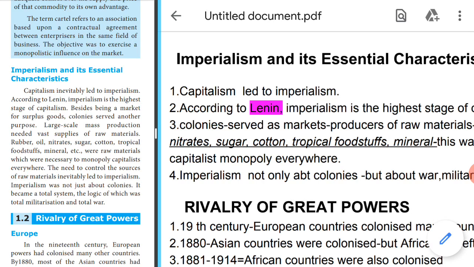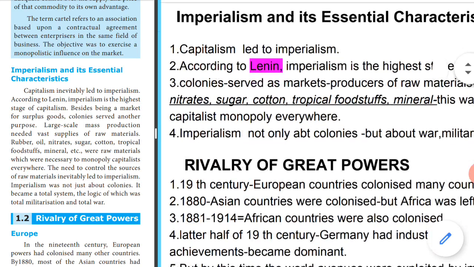So first let me tell you what imperialism is. What is imperialism? When a country tries to extend its power by making colonies or by enforcing military force into another country, we call that attitude imperialism. So what are its characteristics? That is what we are going to learn here.